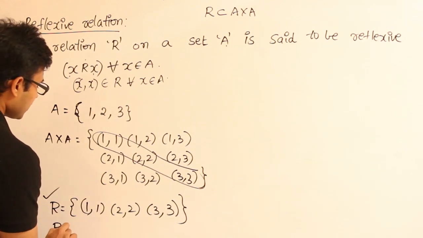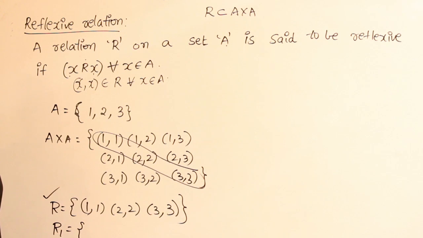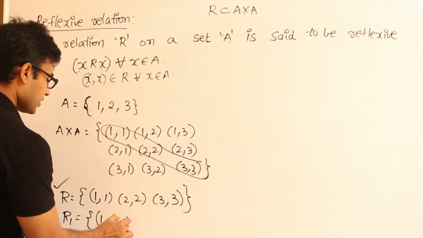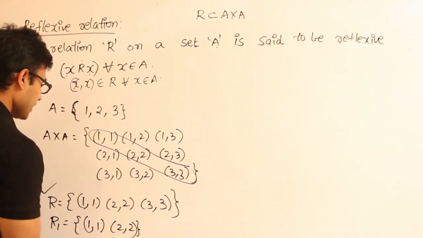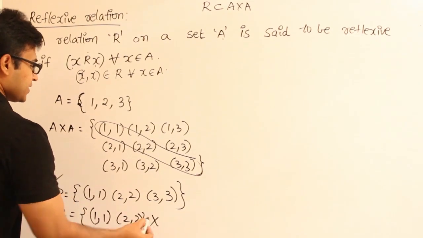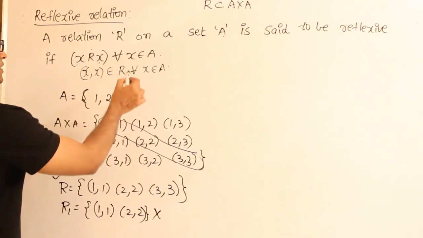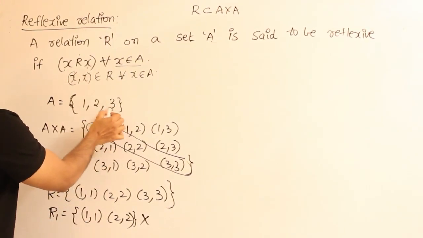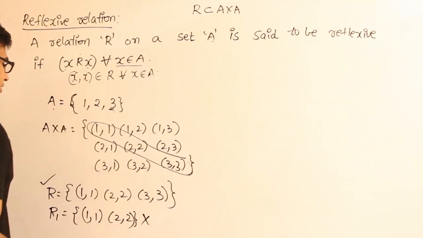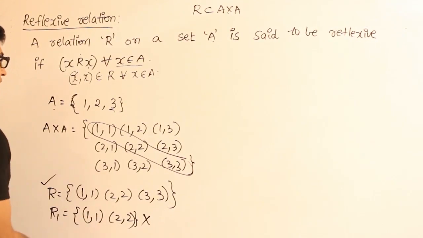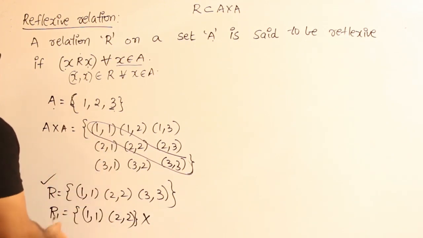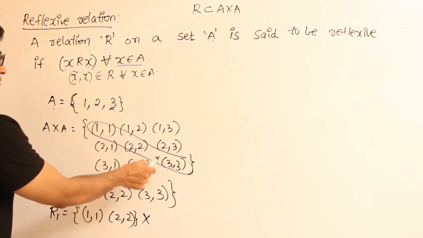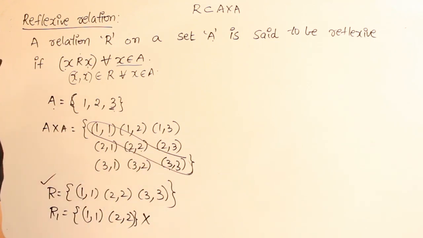Now, what can you say about a relation R1? Let us say R1 is defined on A, which means R1 is a subset of A cross A. If it contains 1 comma 1 and 2 comma 2, what can you say about it? Is this a reflexive relation? It is not reflexive. Why is it not reflexive? Because the definition says that for all x belongs to A, which means since 3 belongs to A, it should also contain 3 comma 3. It is not enough that you get 2 elements. All the elements of type x comma x should be present. 1 comma 1 should be present, 2 comma 2 should be present, 3 comma 3 should be present, right? Therefore, this is a reflexive relation and this is not a reflexive relation.